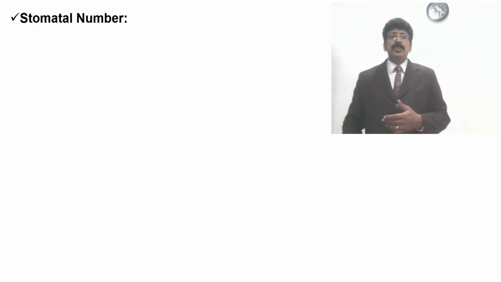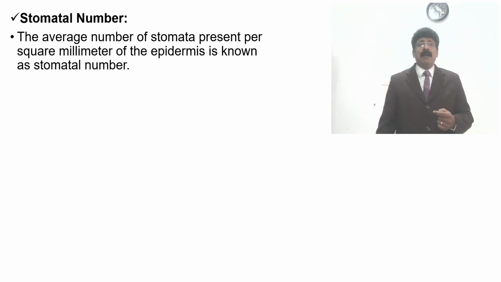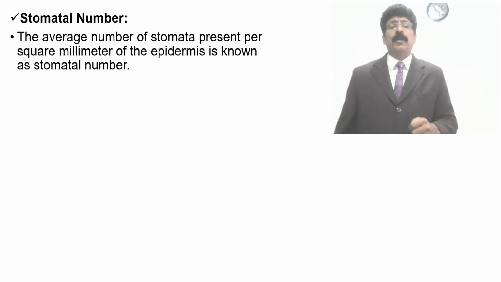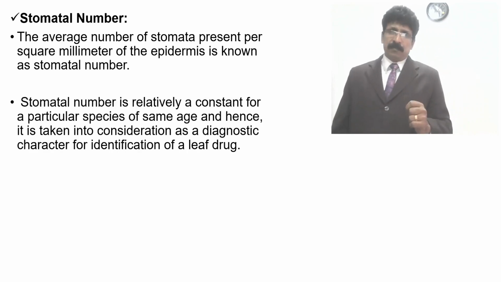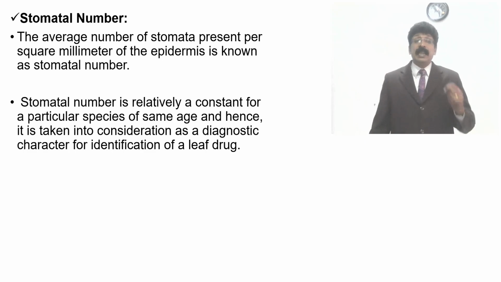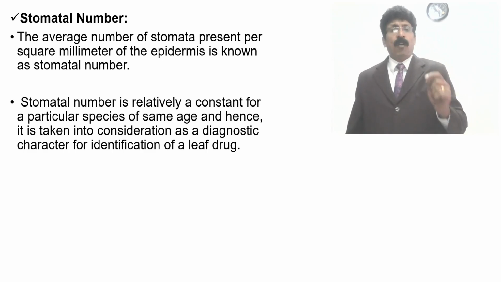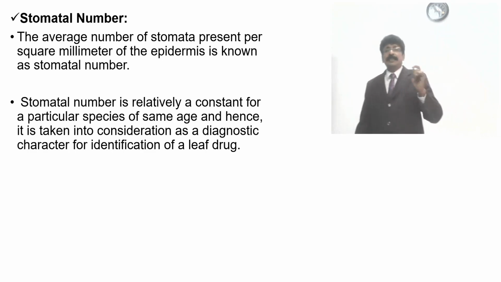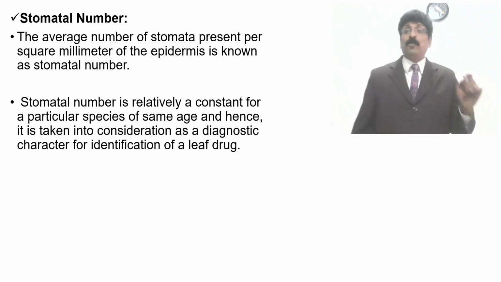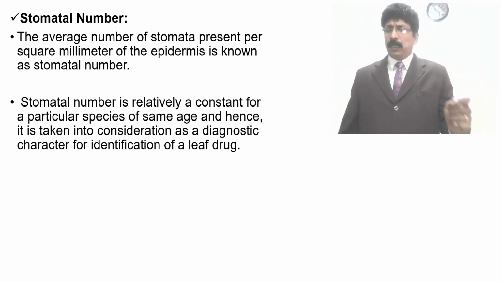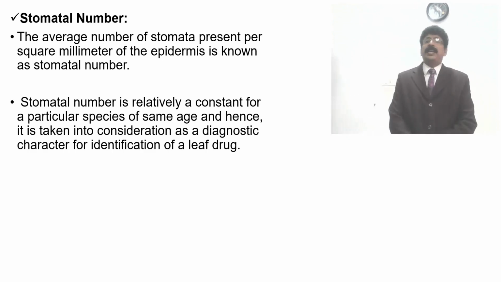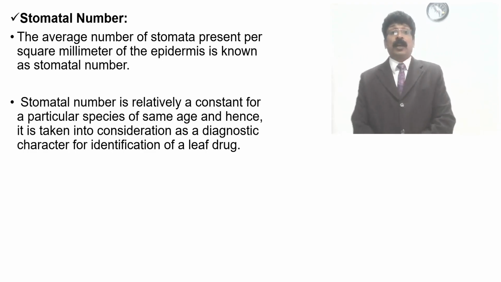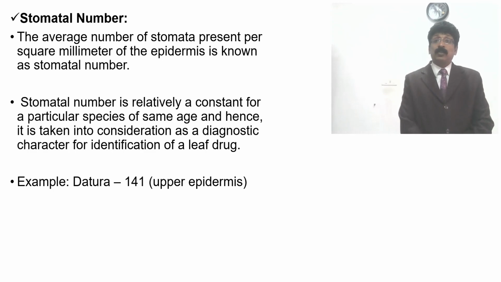So stomatal number: the average number of stomata present per square millimeter of epidermis is known as stomatal number. Stomatal number is relatively constant for a particular species. A standard value will be given for each species, so by that you can find out whether it is an adulterated one or a pure, original drug of the same age, and hence it is taken into consideration as a diagnostic character for identification of leaf drug.